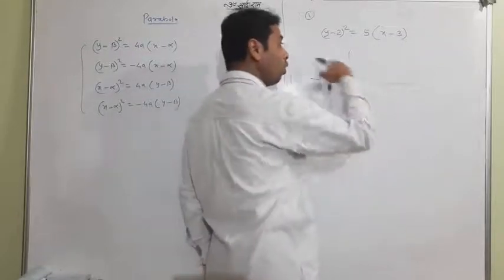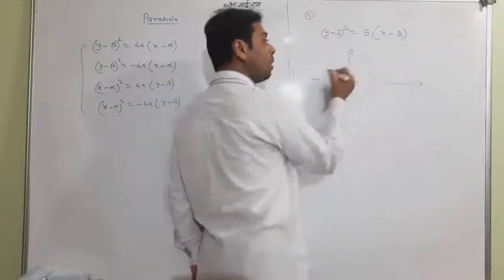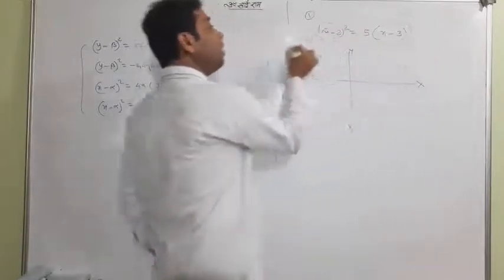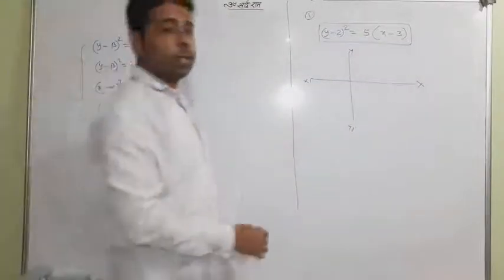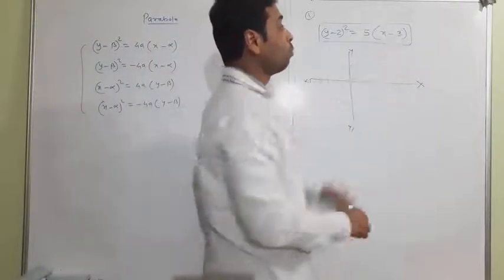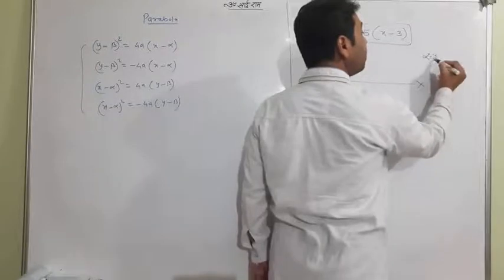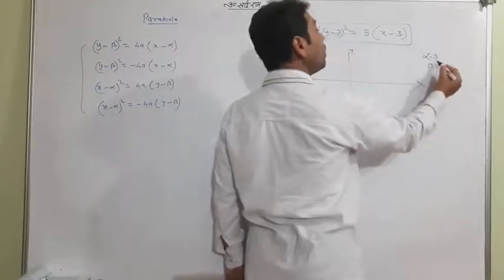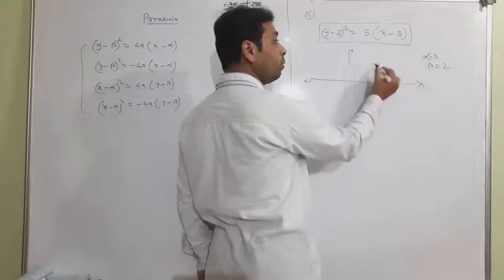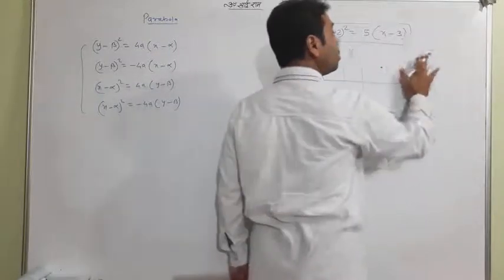It is very simple, like the first one. So what are alpha and beta? Along with x, alpha equal to 3 and beta equal to 2. So your vertex is 3, 2. Search 3, 2: 1, 2, 3, then 1, 2. This is 3, 2.